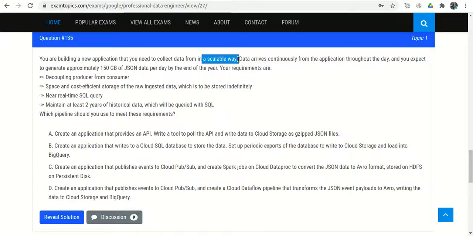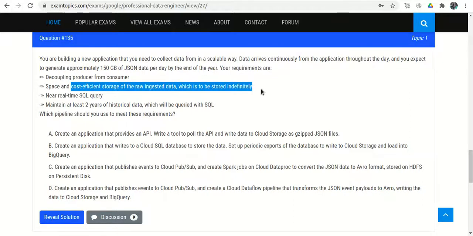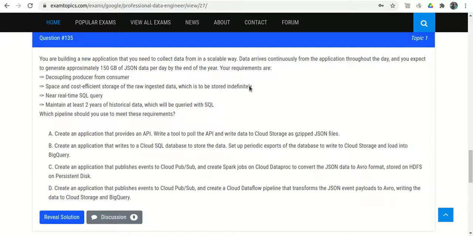Scalable means something related with the data flow from the application throughout the day, and you expect 150 GB of JSON data per day by the end of the year. Your requirements are decoupling producer from consumer, space and cost efficient, and stored indefinitely.